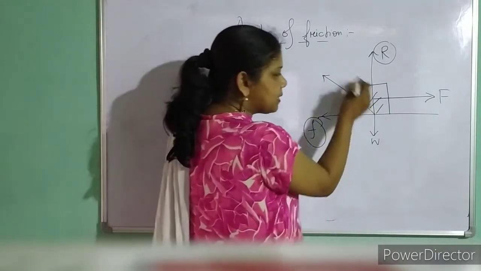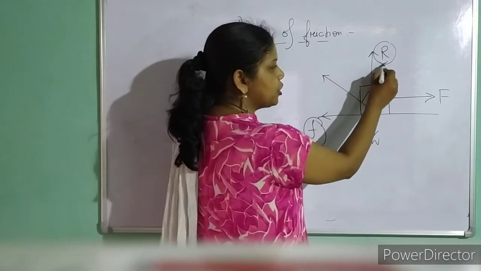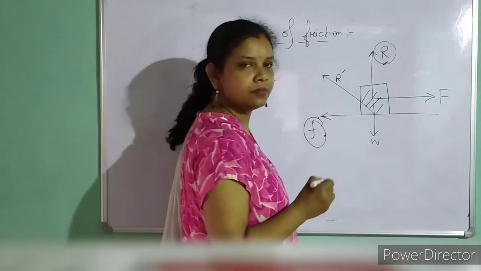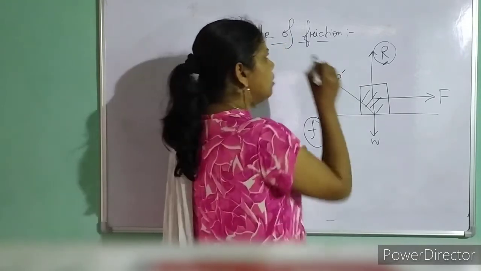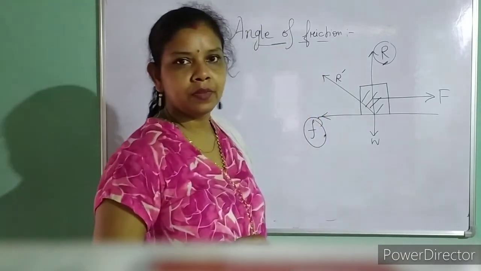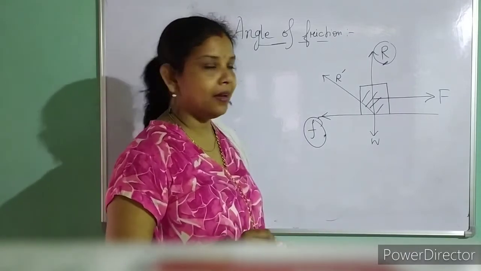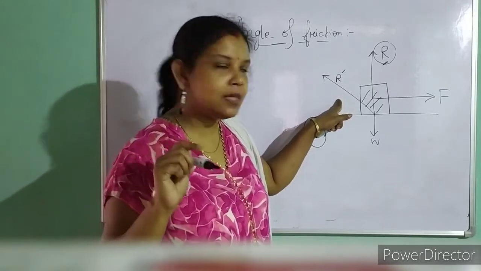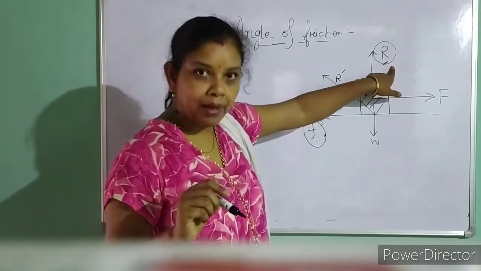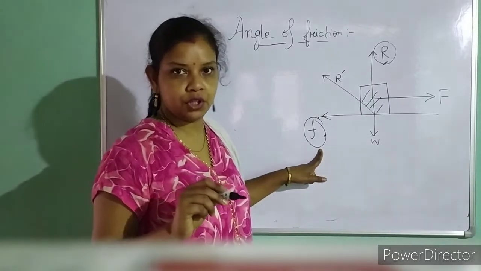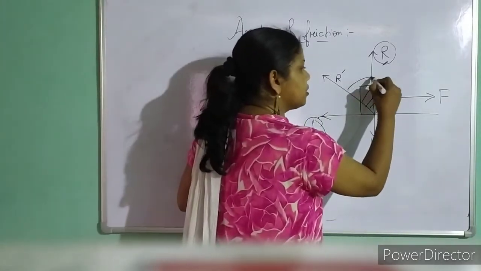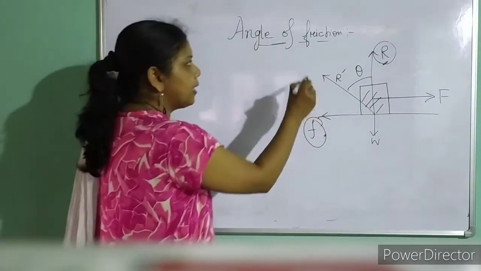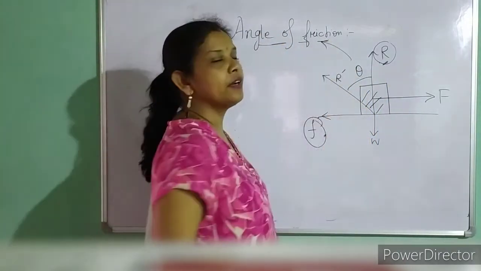Yes? So if this is the resultant of R and F, I can write this as R dash. Yes? Now the angle of friction means the angle made by the resultant. Resultant of which two quantities? Resultant of normal reaction and the force of friction with the normal reaction. This is the normal reaction, so this is my theta. This theta is known as angle of friction.